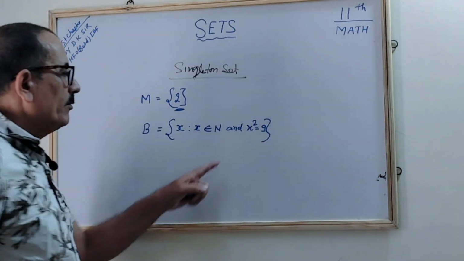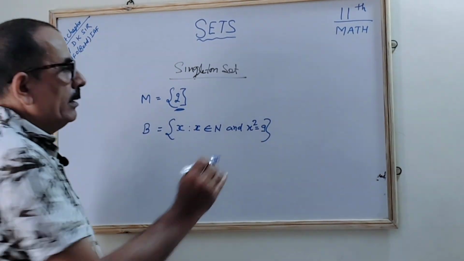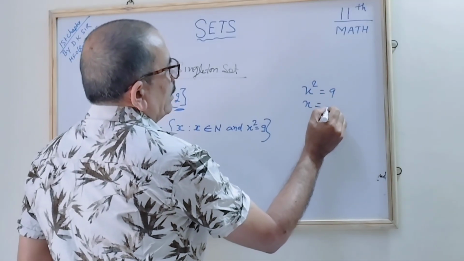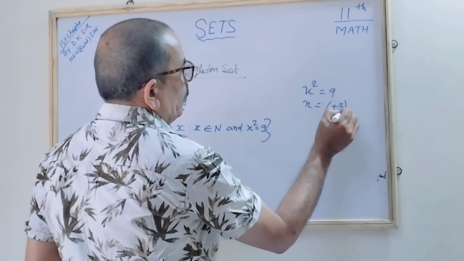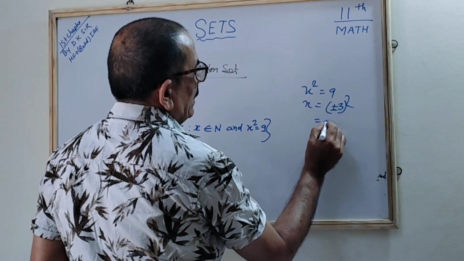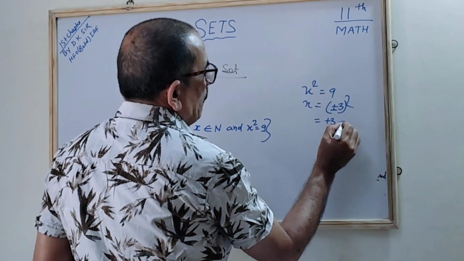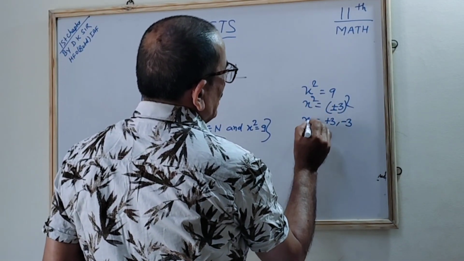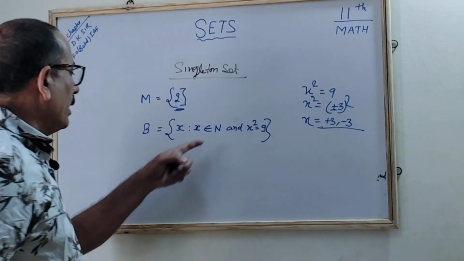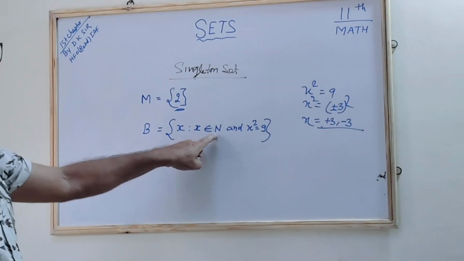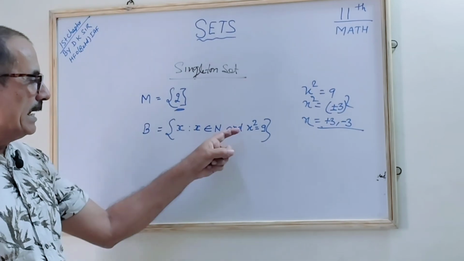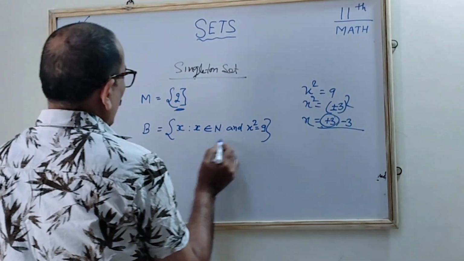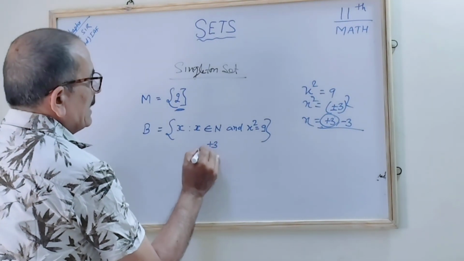You know that if I say x square is equal to 9, the x will always be equal to plus or minus 3. So x is equal to plus 3 and minus 3. Understood? Whereas we have seen that x is an element of the natural numbers. So the only natural number here is 3. So what are you getting? Only plus 3 is a natural number.